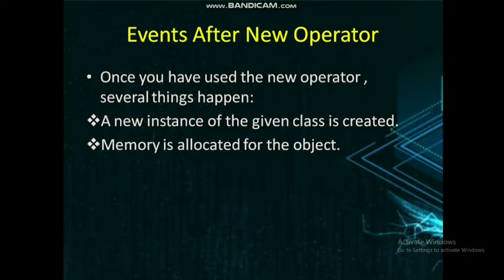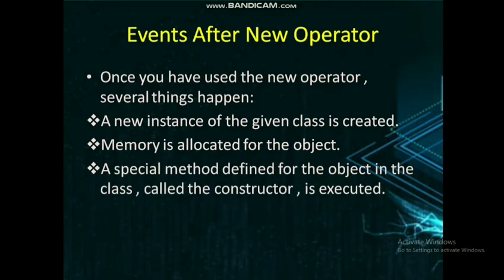Secondly, memory is allocated for the object. As I told before, whenever a class is created, there won't be memory allocated. So when you are creating an object with the new operator, the memory will be calculated by the variables as well as the functions used in it, and it will be allocated. Only when you use a new operator will the memory be allocated for that object.